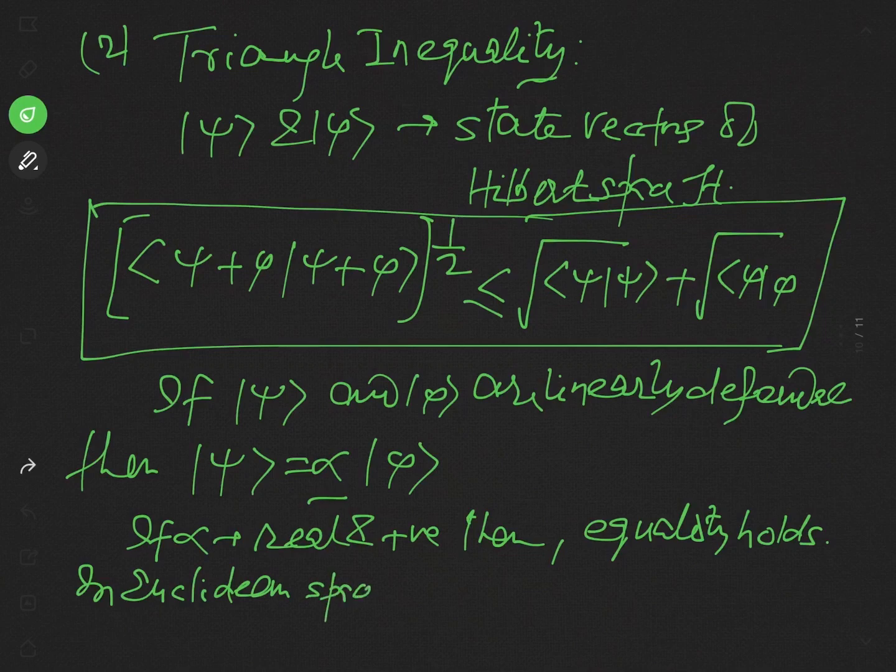In Euclidean space, what is the analogous inequality? That is in fact the mod of a plus b is less or equal to the mod of a plus the mod of b.